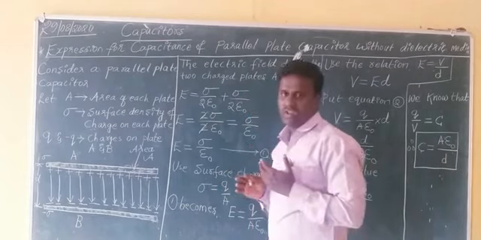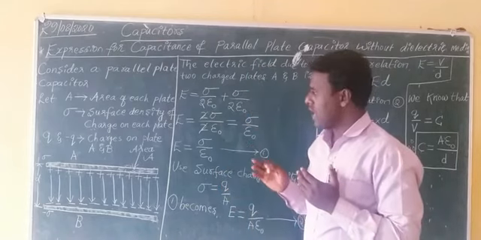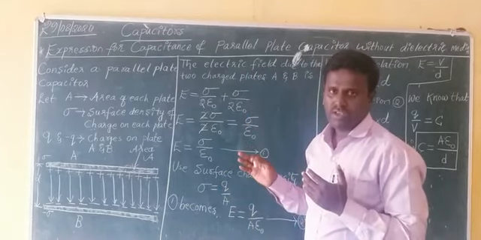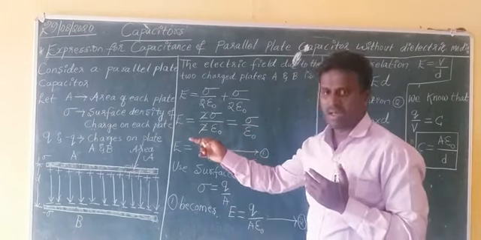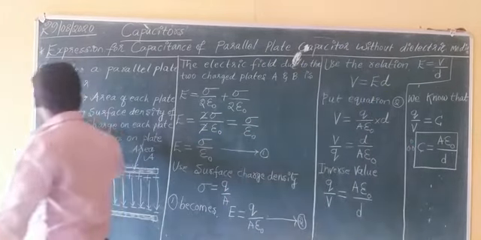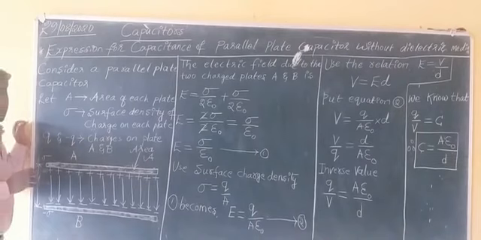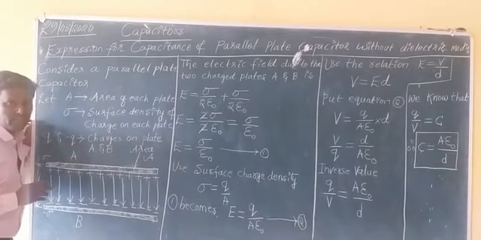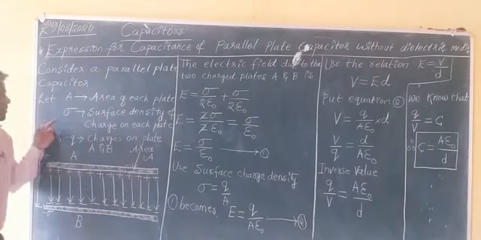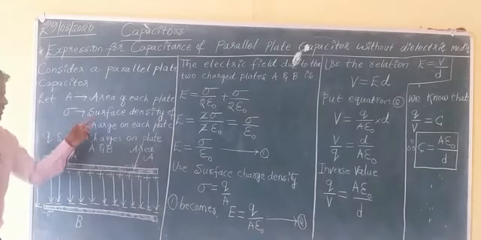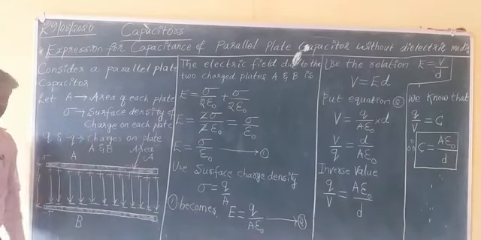Linear charge density is lambda, surface charge density is sigma, and volume charge density is delta. So here sigma is the surface density of charge on each plate, right?